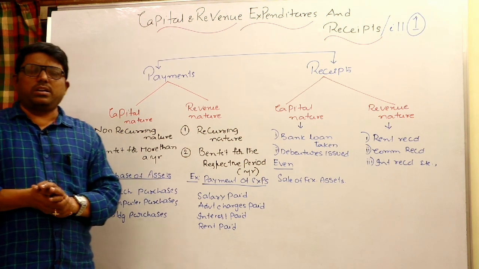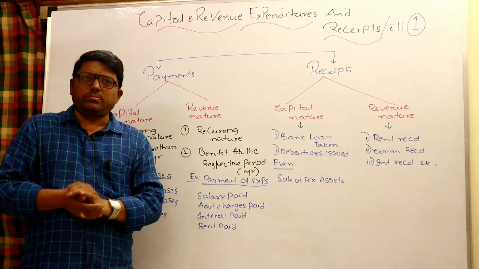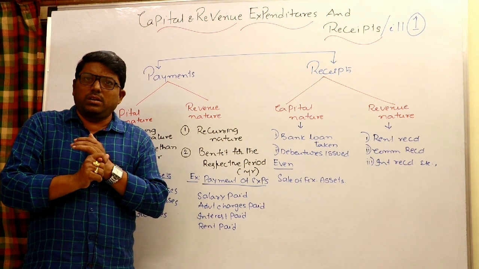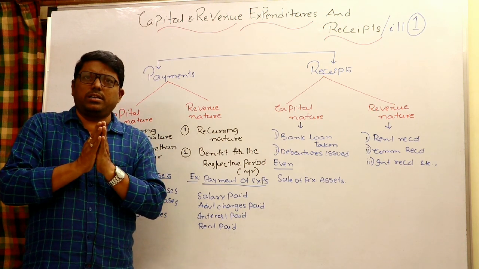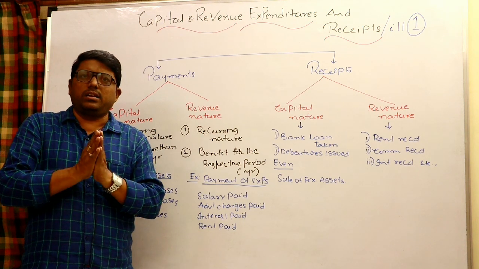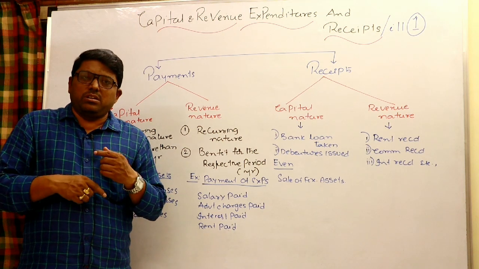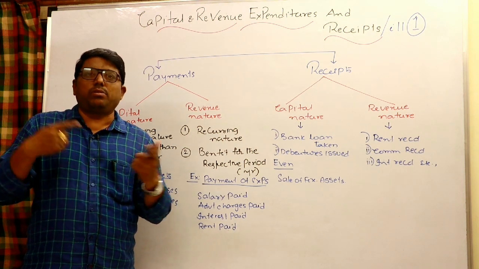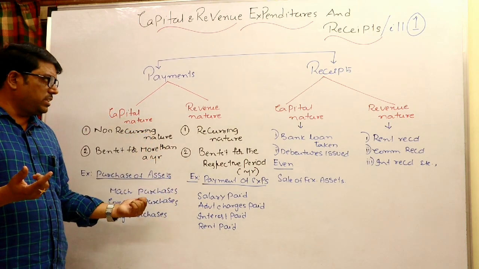You have to distinguish very clearly regarding payments, whether it is a revenue payment or capital payment. Revenue payment means, first important point, having recurring nature. Its benefit is for that particular year. Revenue payment is charged to trading P&L. Having non-recurring nature and benefit for more than 1 year, they are called simply like assets. Capital expenditure will go to the balance sheet asset side.